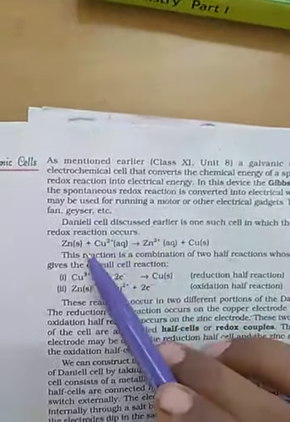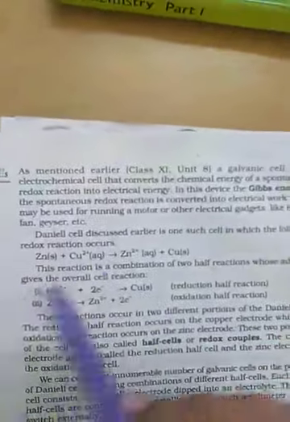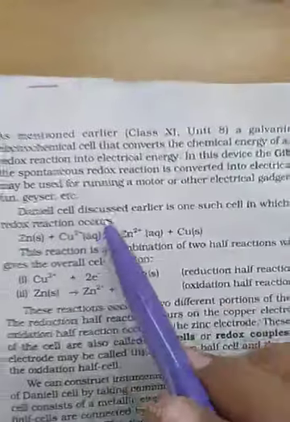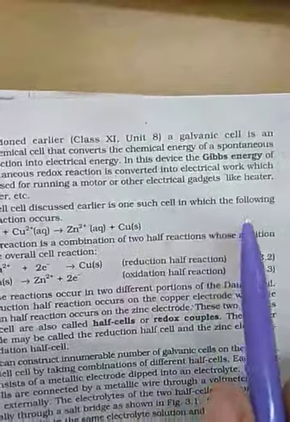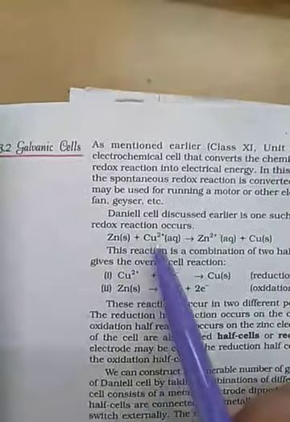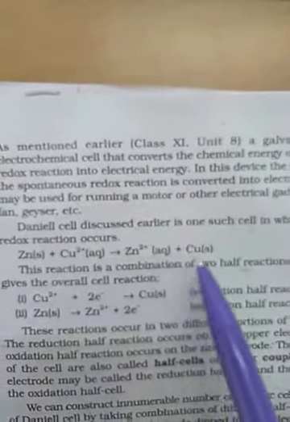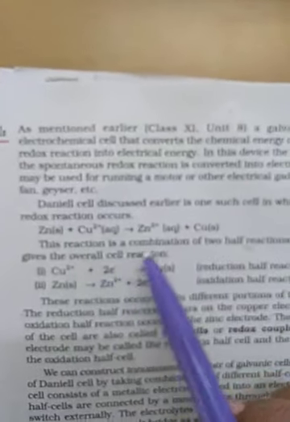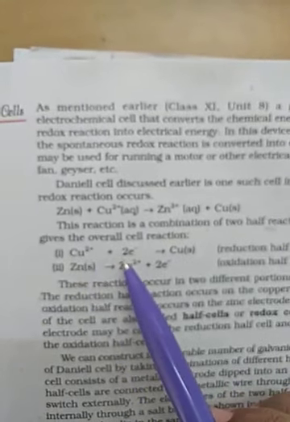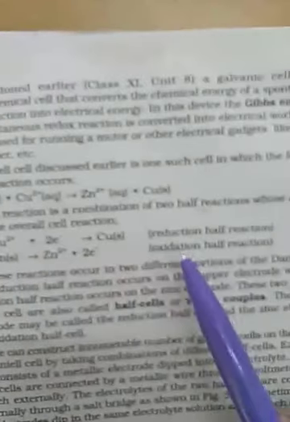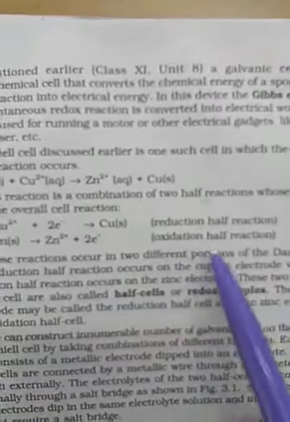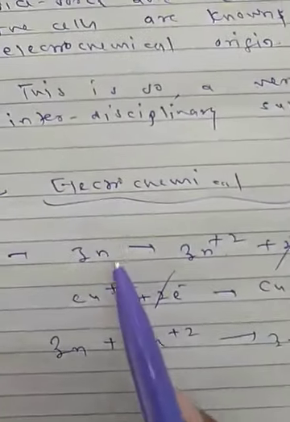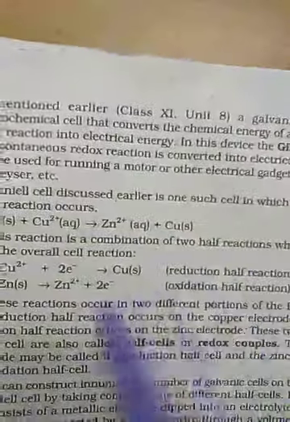Now, the Daniell cell was discussed earlier. One such cell has the following reaction: zinc plus copper 2+ gives zinc 2+ and copper. This reaction I taught you: copper 2+ plus 2 electrons gives copper, and zinc gives zinc 2+ plus 2 electrons. This one is the reduction half reaction and this is the oxidation half reaction. Here I showed you, no? So reduction and oxidation half reactions, this one is called the half reaction.